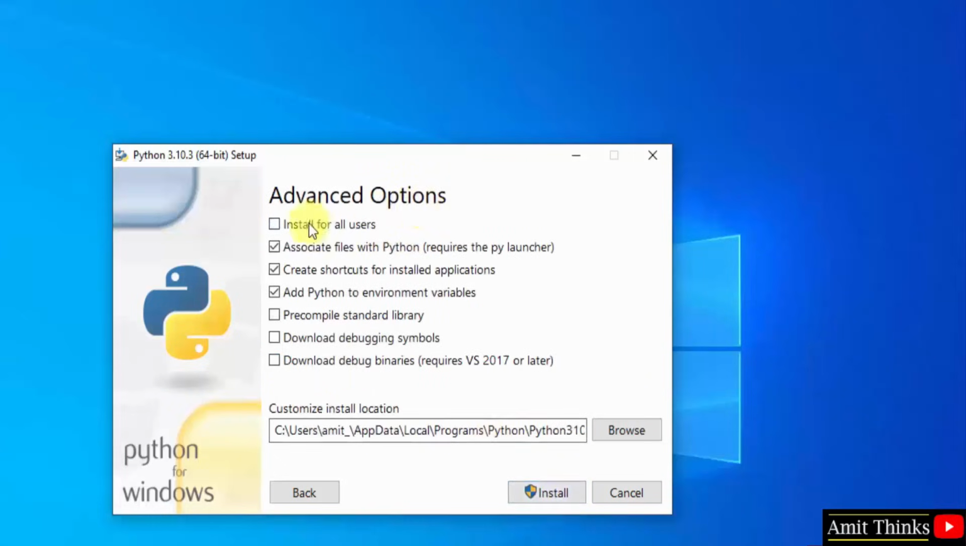Here the advanced options are visible. I'll select install for all users. Now the following is the path wherein our Python will get installed. We will see it later. Click on install.